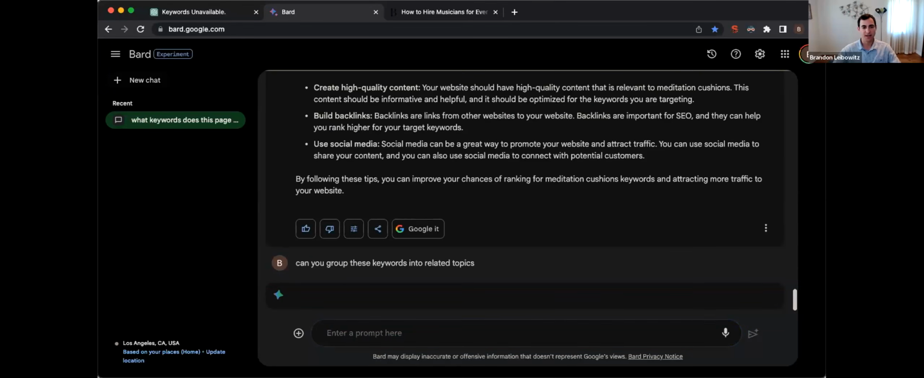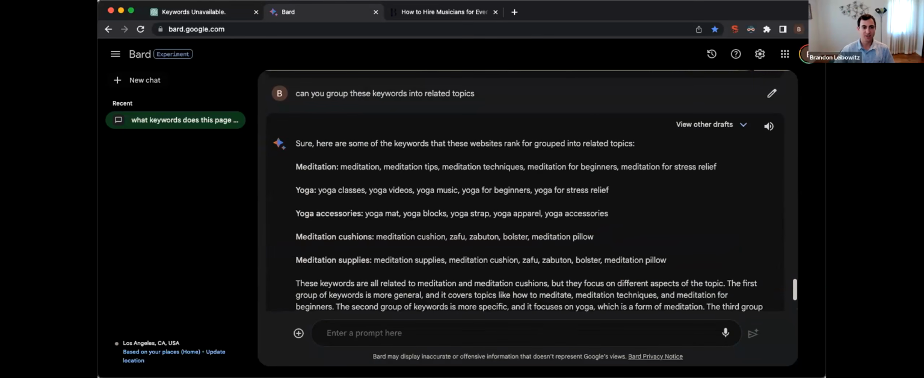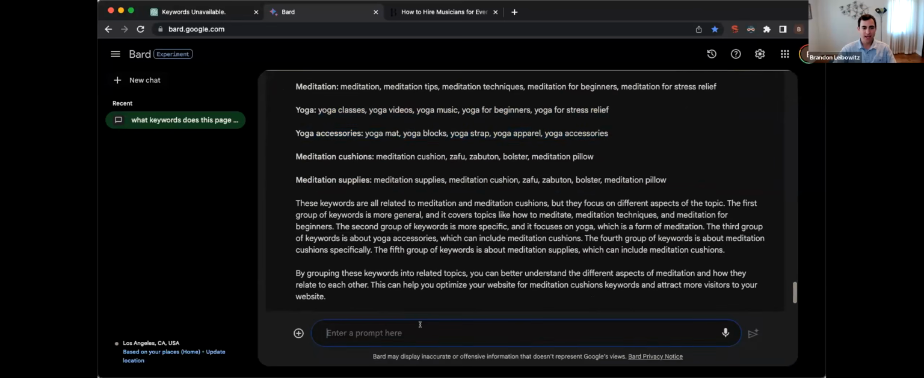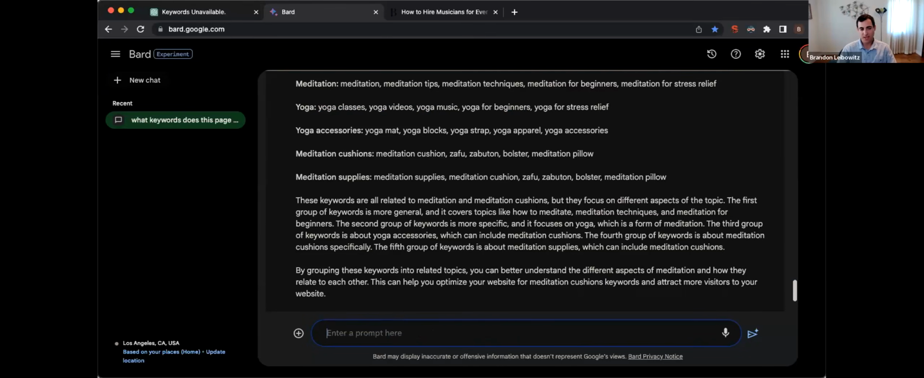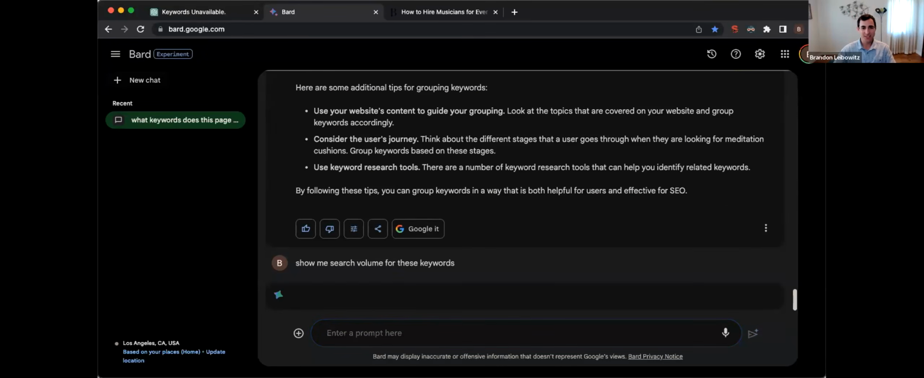So then it should build out a structure and a hierarchy of like, here's the main topic, meditation, and here's all the keywords related to it. Here's another topic, yoga, and then here's all the keywords related to it. And then yoga accessories, and here's all the keywords related to that. And then we can do what we were doing earlier, like show me search volume. And it'll show you how many searches these keywords get every single month.